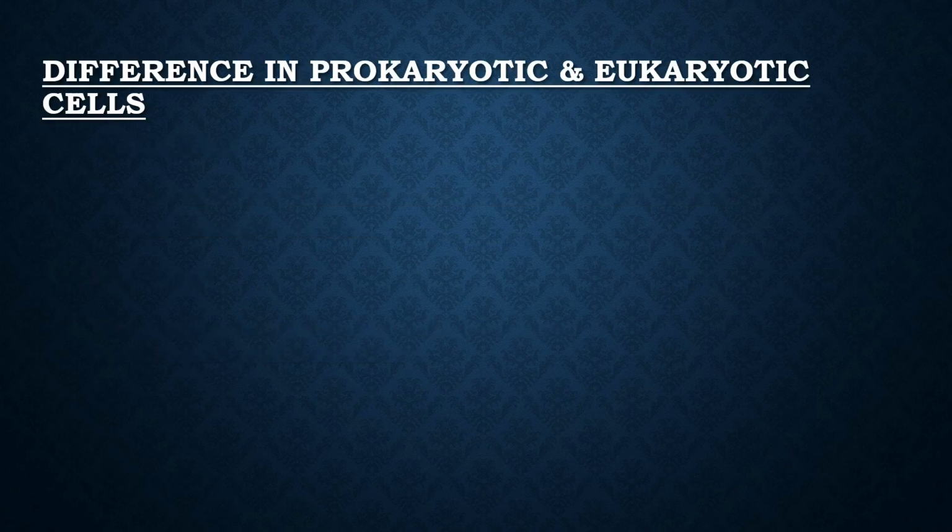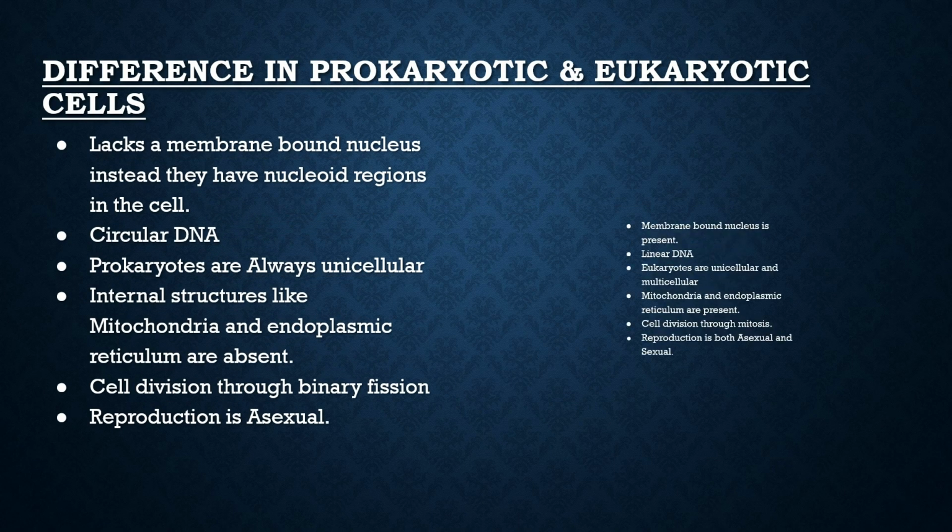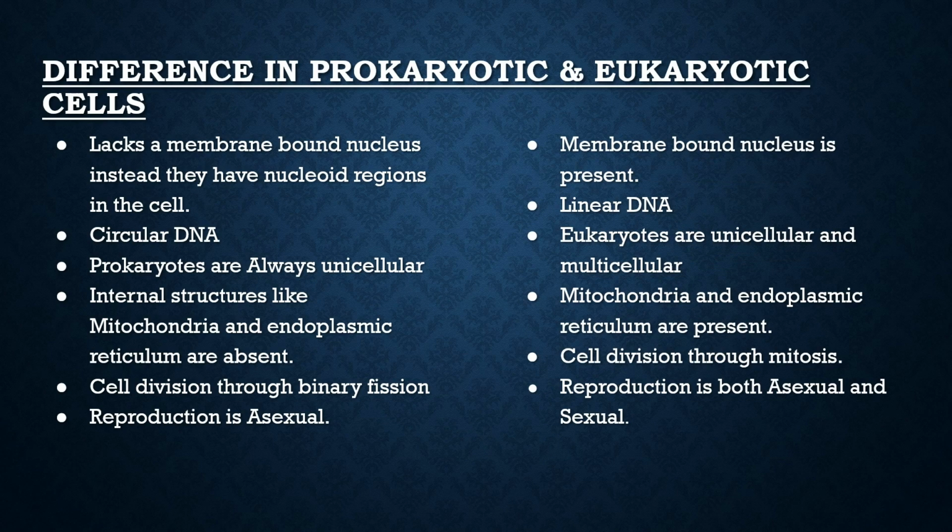So what is the difference between prokaryotic and eukaryotic cells? Let's see in detail. Prokaryotic cells lack a membrane-bound nucleus. Instead, they have nucleoid regions in the cells, whereas eukaryotic cells have a membrane-bound nucleus. Prokaryotic cells have circular DNA. Prokaryotes are always unicellular. Internal structures like mitochondria and endoplasmic reticulum are absent in prokaryotic cells. Prokaryotic cells divide through binary fission.